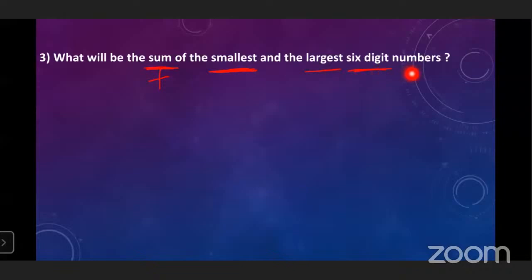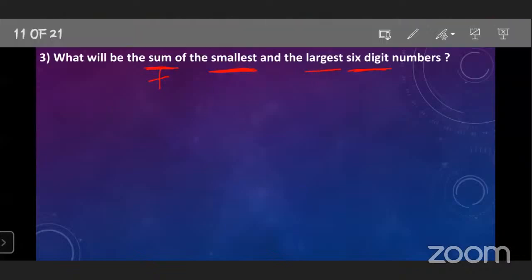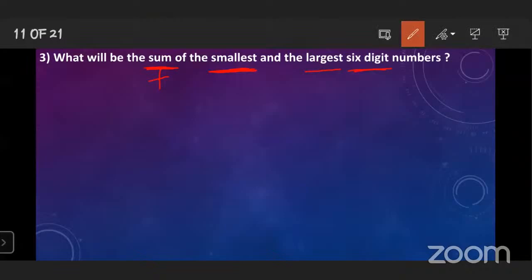Now, what do we have to do first of all? What is given? The smallest 6-digit number and the largest 6-digit number. Yes, very good. Smallest 6-digit number. Now, who can tell me the smallest 6-digit number? How to find out the smallest?